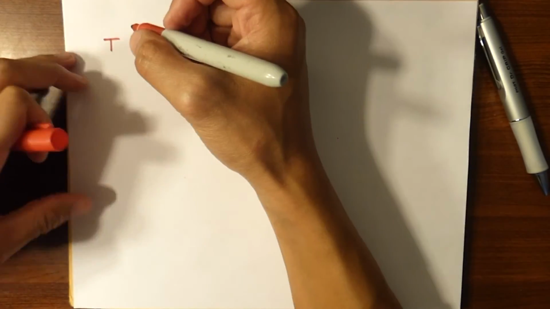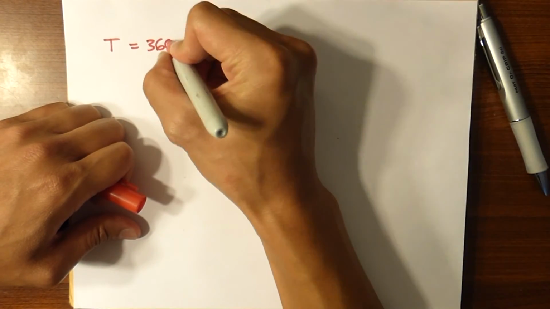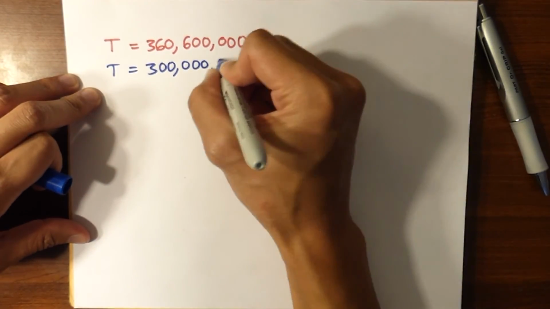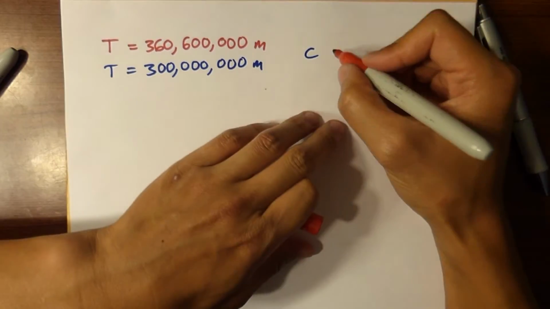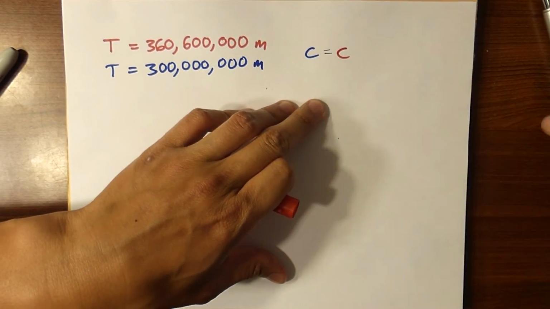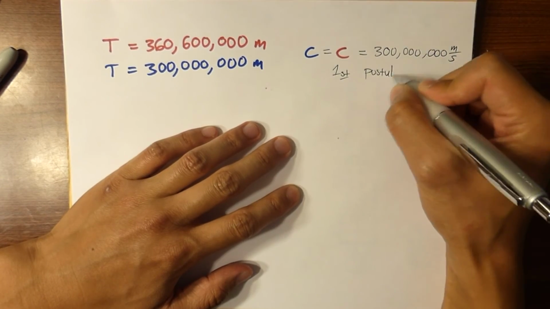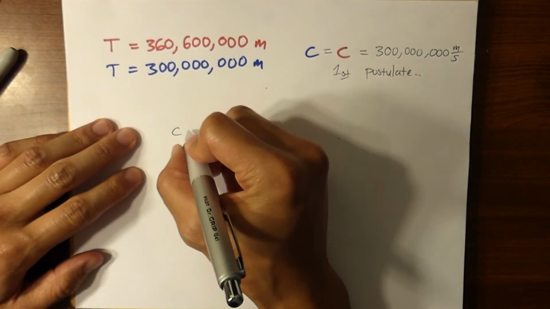Now let's go ahead and solve for time using the two postulates of relativity. As stated before, the distance that the red observer sees the light travel is 360,600,000 meters. The distance the blue person sees light travel is only 300 million meters. The first postulate of relativity states that c, which is 300 million meters per second, is going to be the same for all observers.